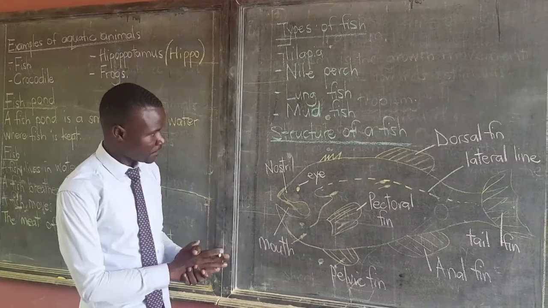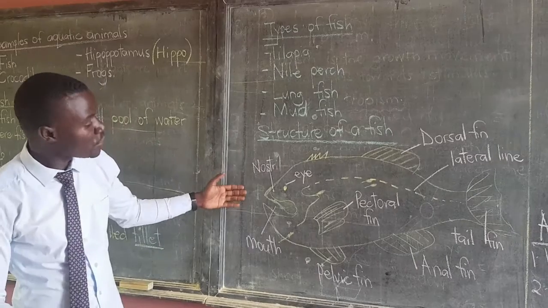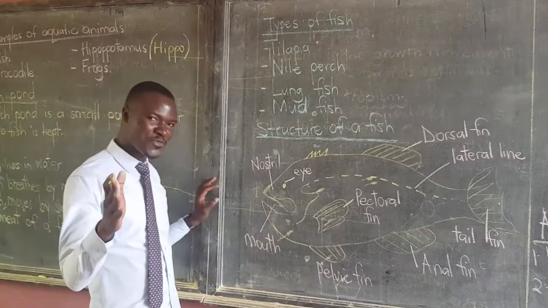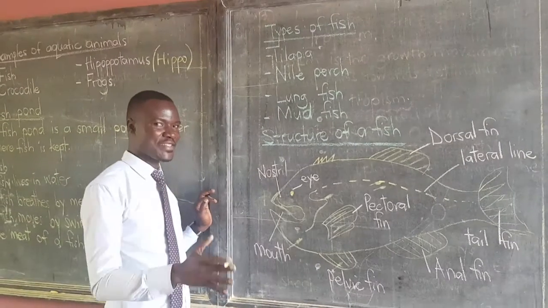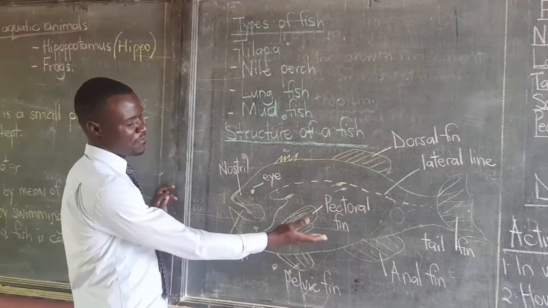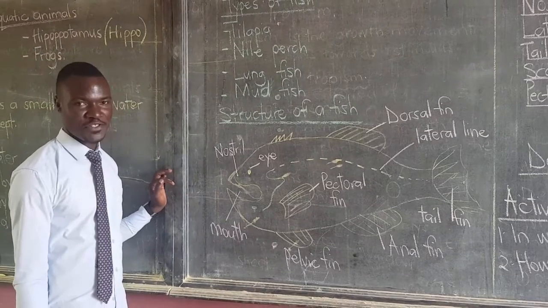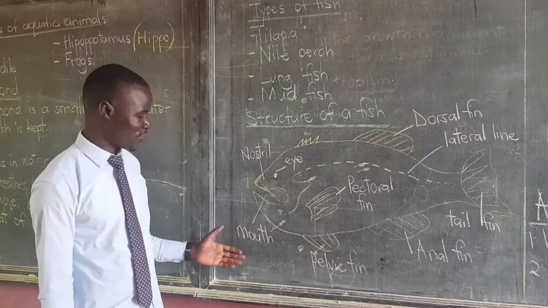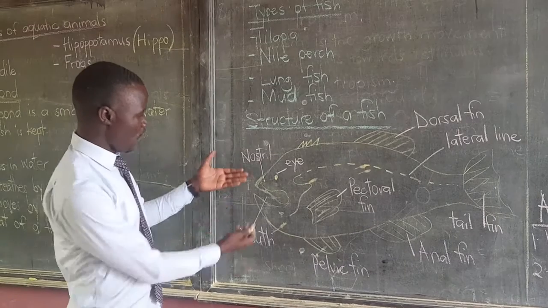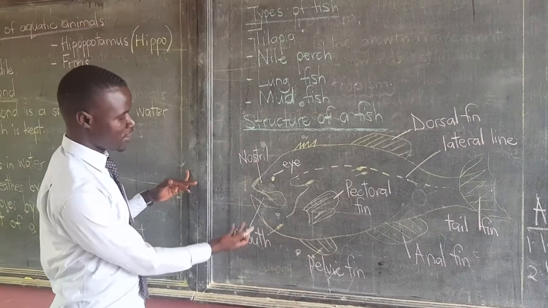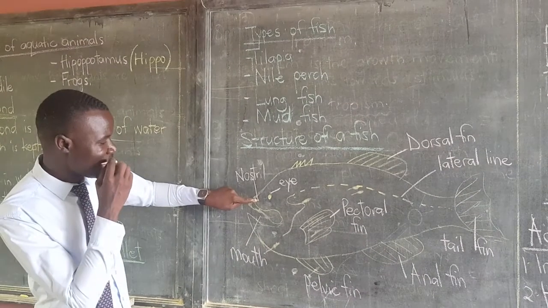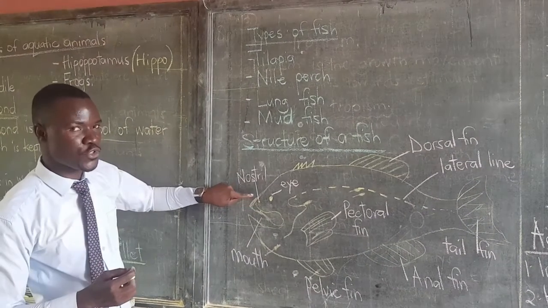However, today, I want us also to look at the structure of a fish. I know most of you are better artists than me. You can draw better structures of the fish than me. But this is what I managed to draw, and I want us to look at some of the parts. We know this is the body. You know what a mouth is here. We have the small hole near the mouth. It is called a nostril.